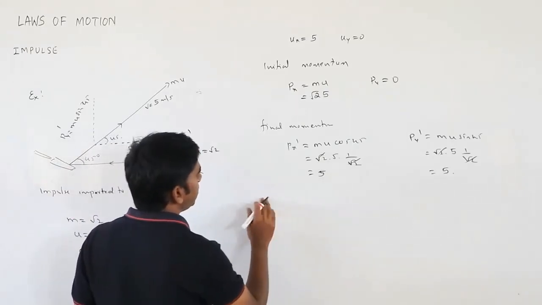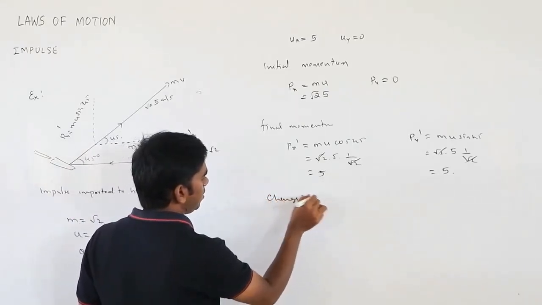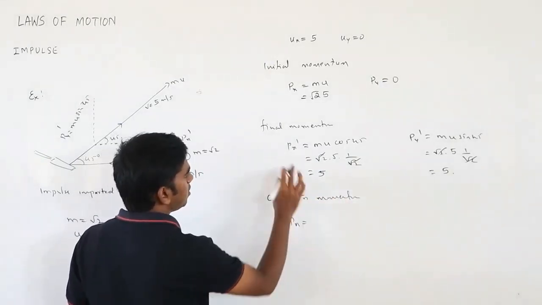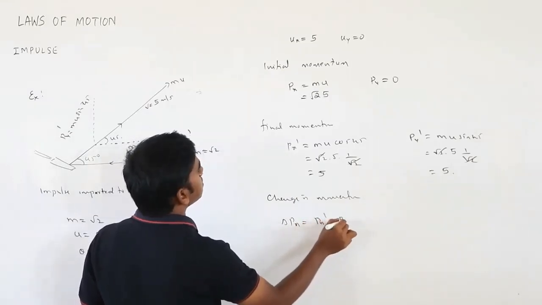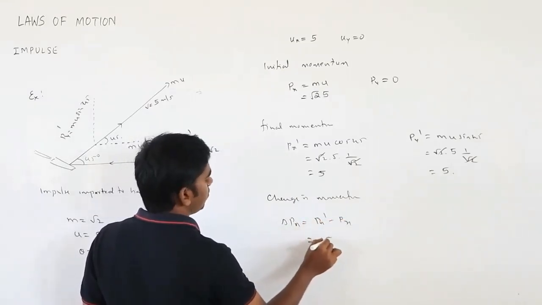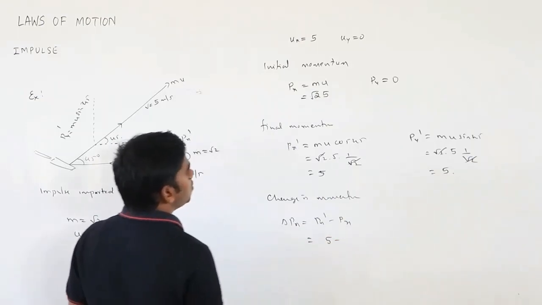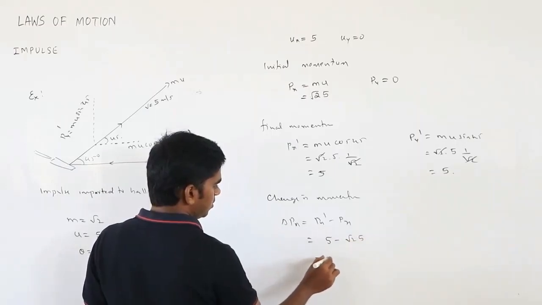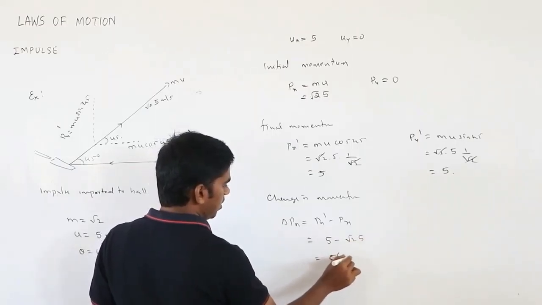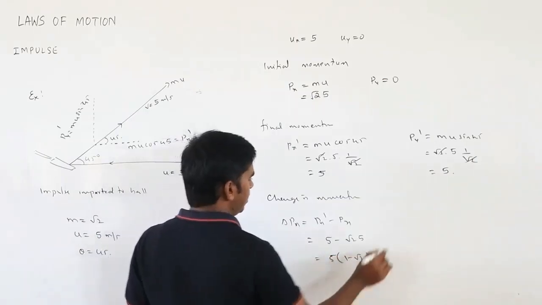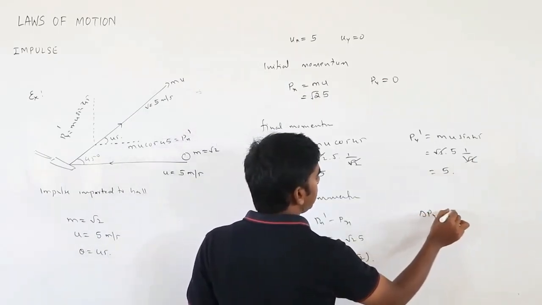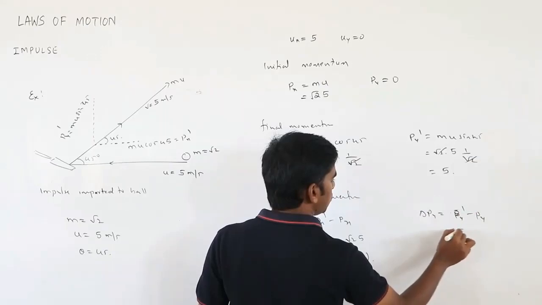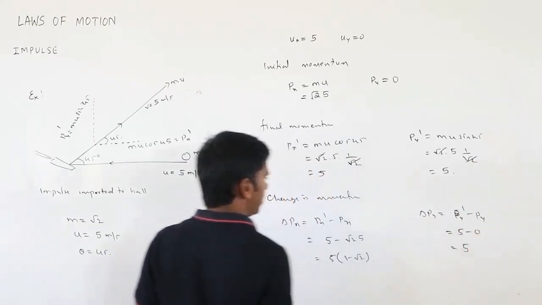Now what is the change in momentum? Along x, delta px is px dash minus px. That is 5 minus root 2 times 5. Take 5 common, so it becomes 5 times (1 minus root 2). Similarly, delta py is py dash minus py, so 5 minus 0, which is 5.